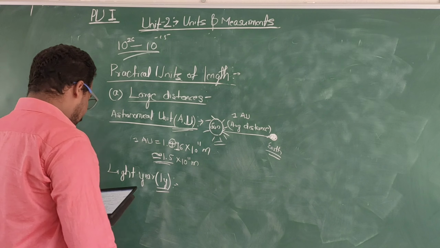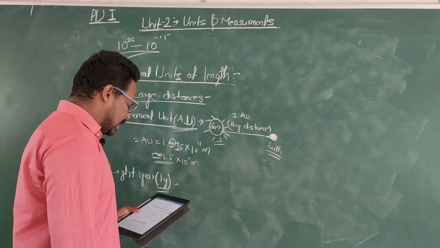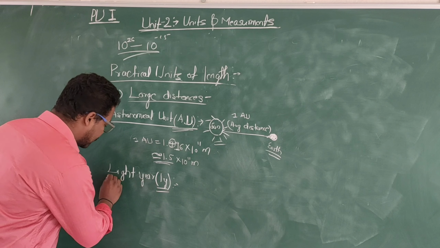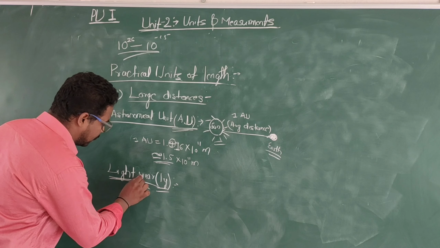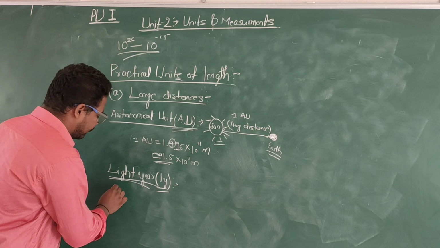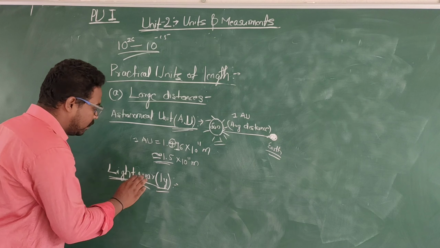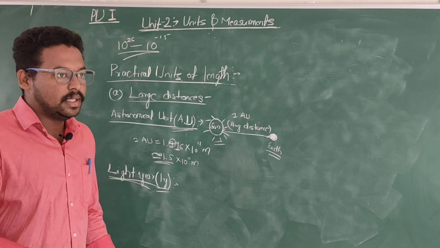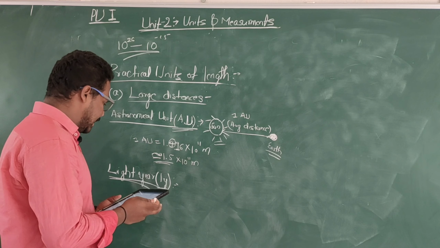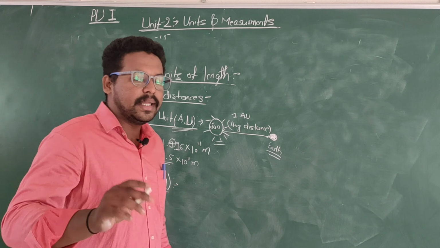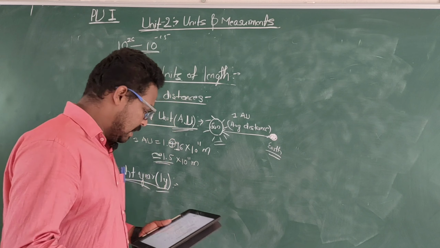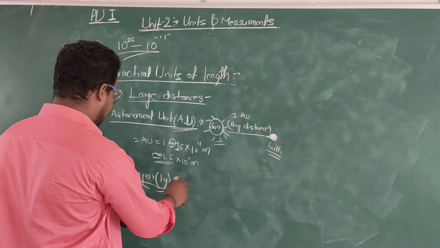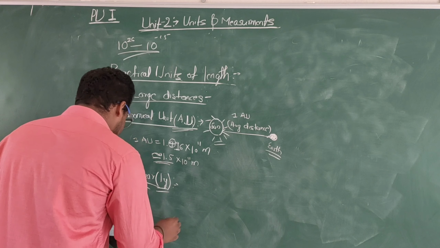Please pay attention here. The light year is a unit of distance, a unit of length. 1 light year is the distance travelled by light in 1 year. The distance travelled by light in vacuum in 1 year is called a light year.